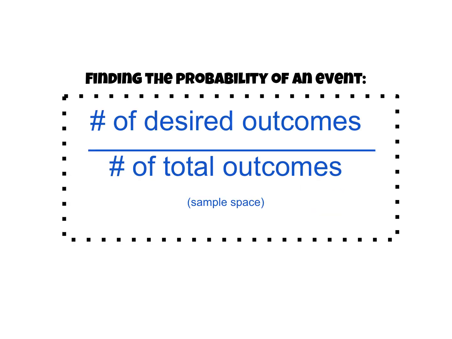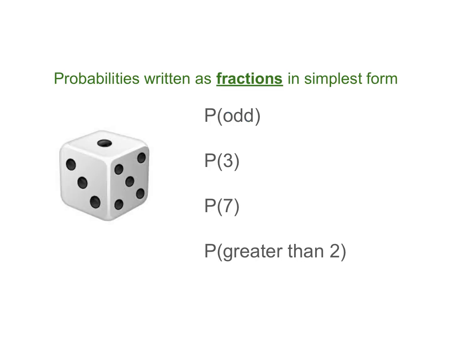All right, the next thing is finding simple probability. It's just simply taking the number of desired outcomes, the things you want to happen, or the thing that's the probability of happening, out of the total number. You can use a sample space to find that total number if it helps you. Okay, so the first one, we're very familiar with rolling a die. This one, be careful, read the directions. It wants our answers as fractions in simplest form.